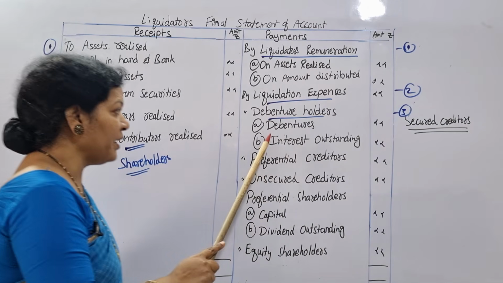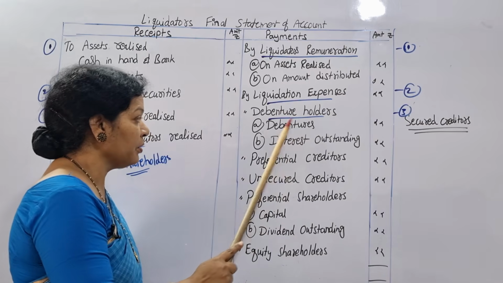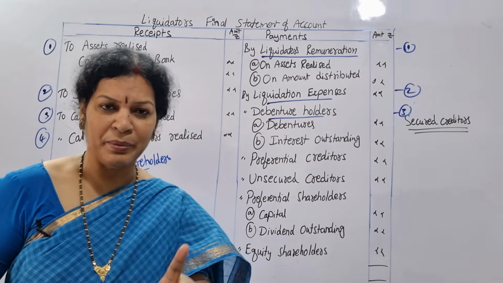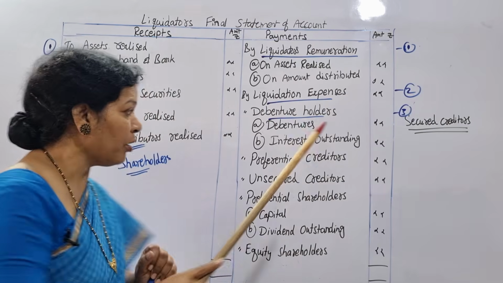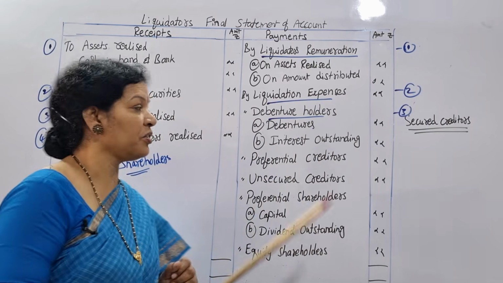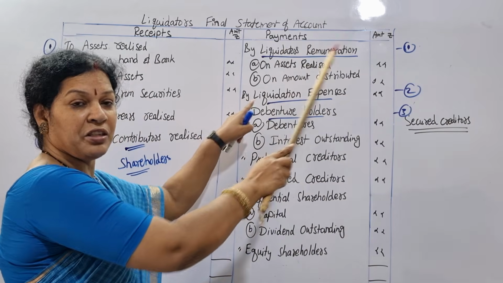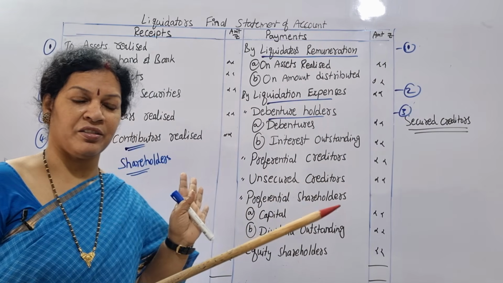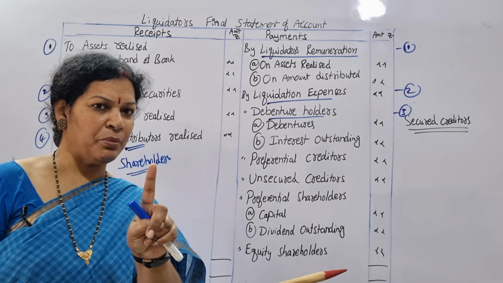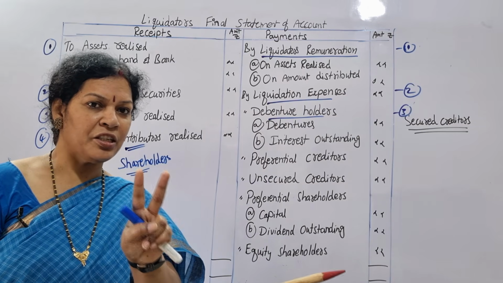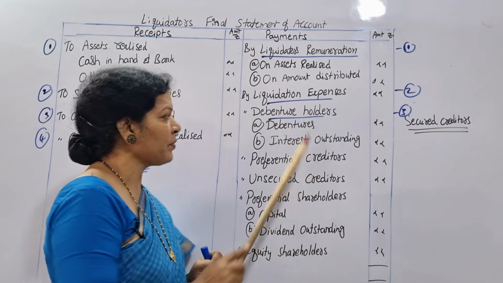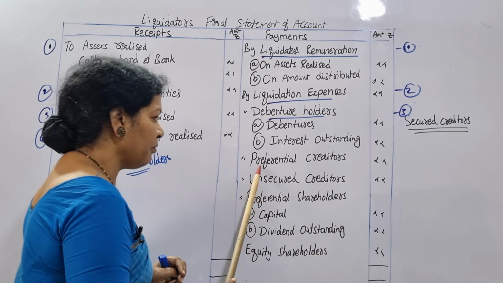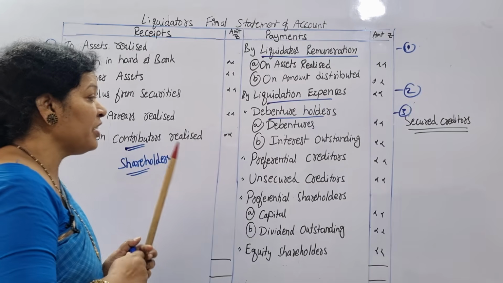For debenture holders, we write separately the debentures amount and interest outstanding. If interest is not paid, you have to pay off the debentures amount and also the interest, both. So after liquidator's remuneration and liquidation expenses, debenture holders get the preference: the actual amount of debentures and also the outstanding interest. If debenture holders are paid off and any amount is left over, then we give preference to the preferential